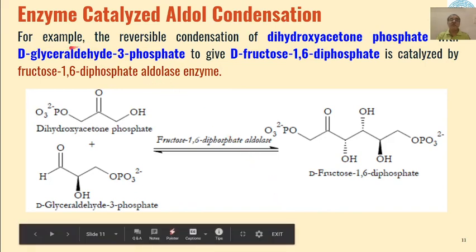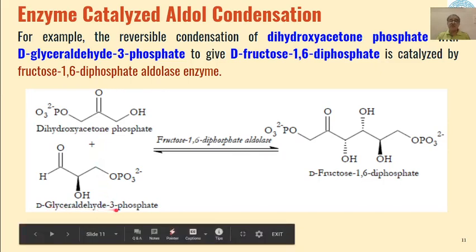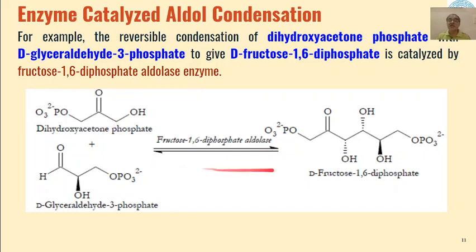So one example of enzyme catalyzed asymmetric aldol condensation takes place in biochemical functions. Dihydroxyacetone phosphate reacts with D-glyceraldehyde 3-phosphate. So you can see over here, this is an aldehyde, this is a ketone, and the reaction takes place with fructose 1,6-diphosphate aldolase as the catalyst.